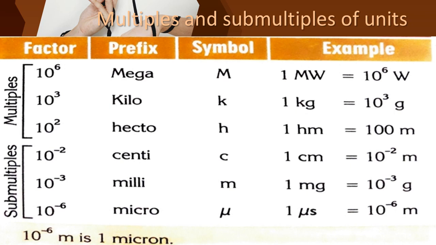In your book they have given only 10 power 2, 10 power 3 and 10 power 6, and submultiples 10 power minus 2, 10 power minus 3 and 10 power minus 6. That is enough for you for class 6.